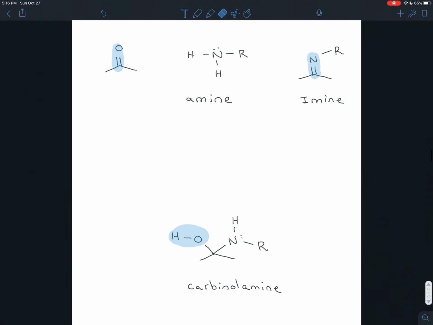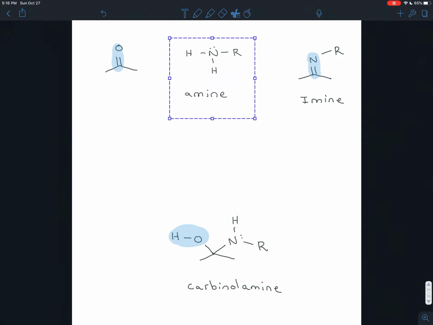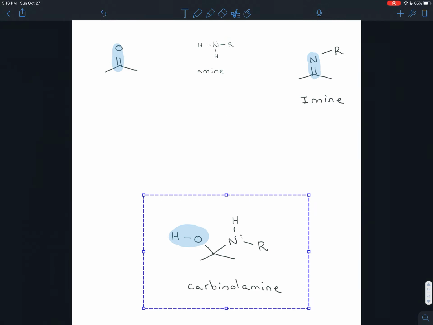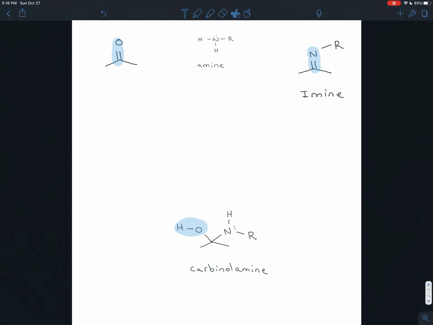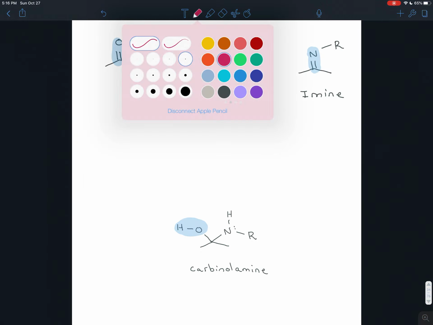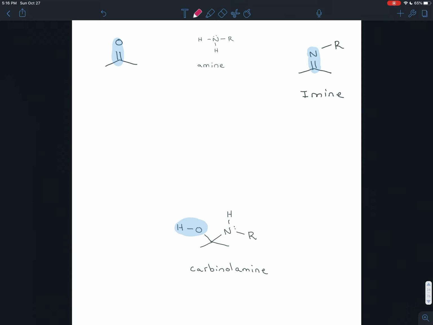Okay, so how can we get there? So now we're breaking this down. We sort of went from the satellite view and we're zooming in. So we know that this carbinolamine is sort of our check-in point, our halfway point. How can we get from the ketone to the carbinolamine and from the carbinolamine to the imine? What curved arrow patterns are we going to use?